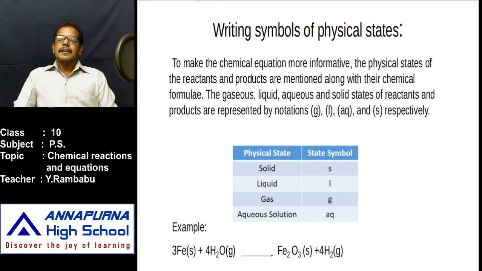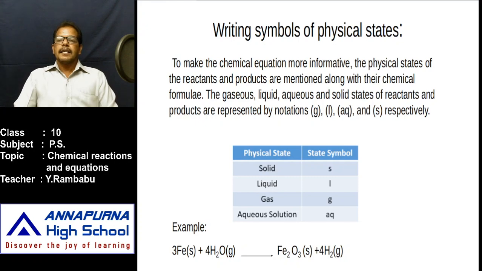In some chemical reactions, gaseous substances are also evolved. If a gaseous substance is evolved in any reaction, at the side of the gaseous substance indicate an arrow mark in upward direction. That means the upward arrow indicates the liberation of a gas, and a downward arrow in a chemical reaction represents the formation of a precipitate.